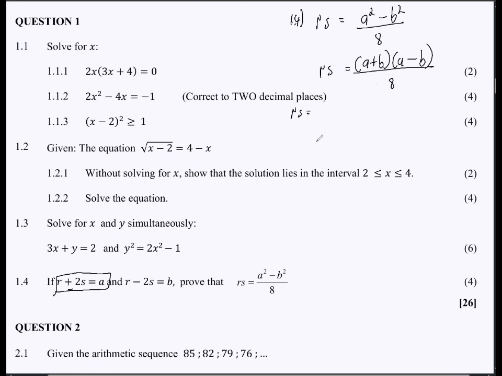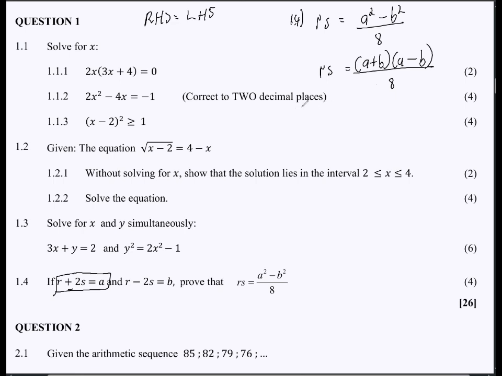Now remember, we must express this in terms of R and S. So basically, we are trying to prove that the right-hand side will be equal to the left-hand side. So this expression for the right-hand side will be equal to RS. So eventually when we solve it, we are going to get RS. So let's begin now.